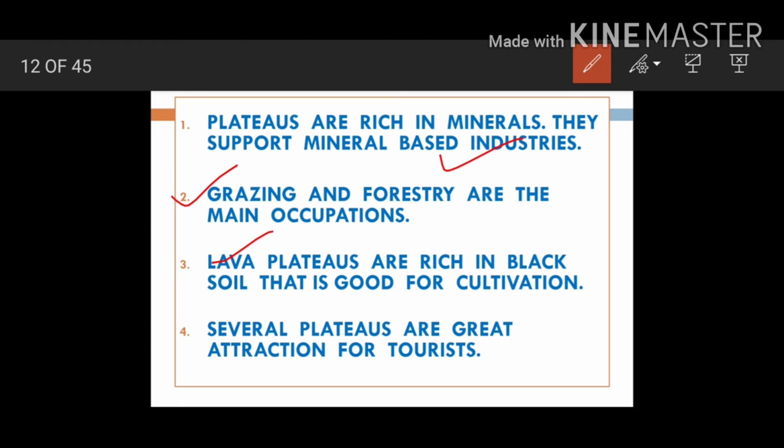Lava plateaus are a very good example in India, rich in black soil, which is favorable for cultivation. Several plateaus are a great attraction for tourists. There are even plateaus which have scenic beauty and several resources that attract tourists from different places.